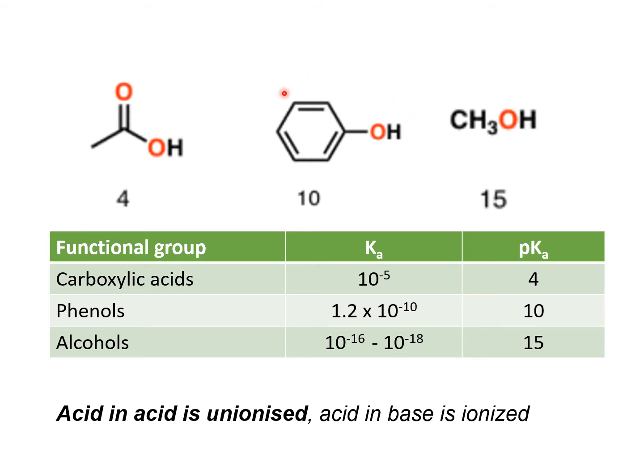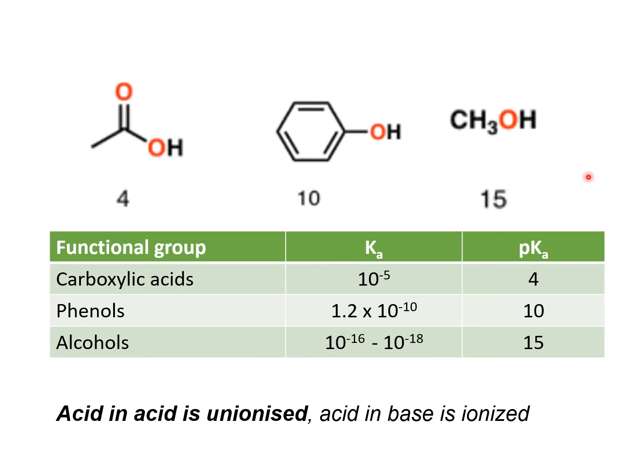Whereas you can see in the case of phenols, because their pKa value is so high, they require a stronger base, more alkaline condition, to increase their ionization, because after 10 they will start ionizing. The 50% ionization will happen at pH 10, but below that, the contribution of the ionized species will go on decreasing.